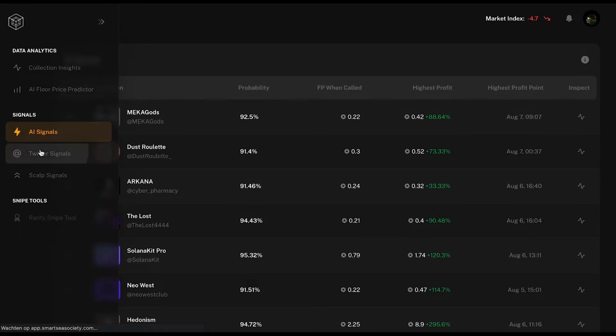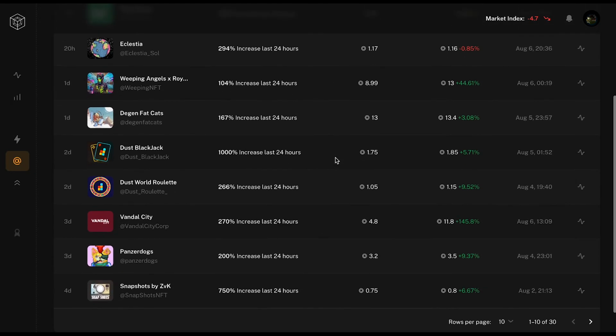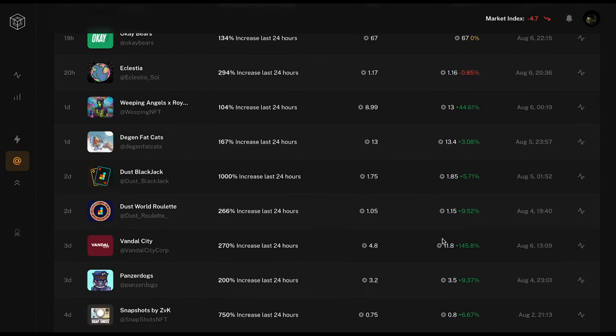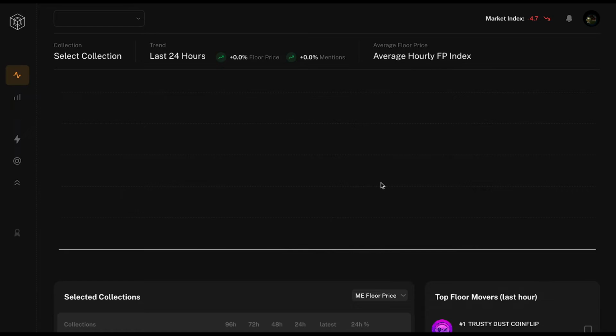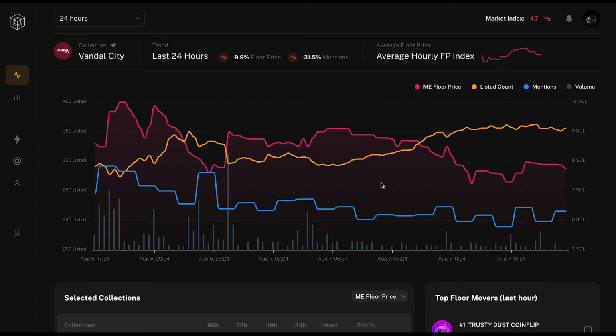So we've got that. We've got the Twitter signals, and with the Twitter signals, it's really good to do your own research because it's just like a pump with Twitter mentions. So some of these are profitable, some of these are less profitable. But for instance, let's look at Vandal City. Like it signaled here when it was doing well, with 4.8, and actually the model is based on a consistent Twitter mention increase in the following days, in a few days, sorry.